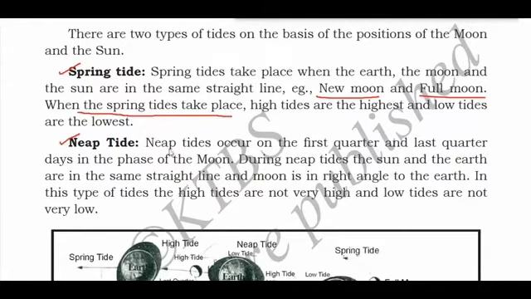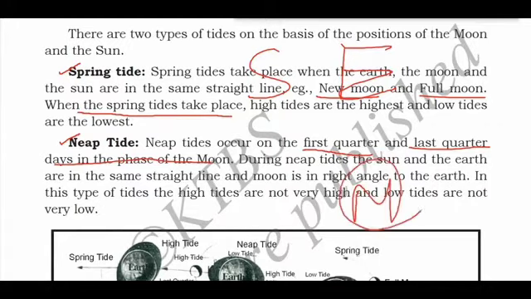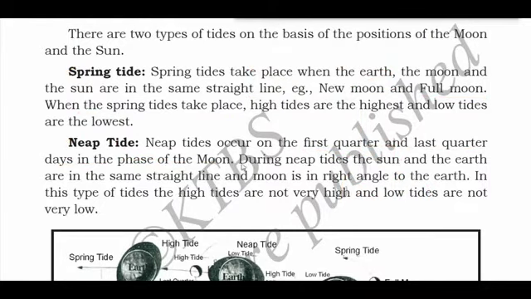Now what is neap tide? Neap tide occurs on the first quarter and last quarter days in the phase of the moon. During neap tide, the sun and the earth are in the same line, but the moon is at a right angle to the sun. Right angle means 90 degrees with the earth.